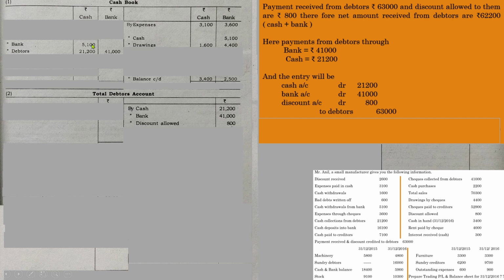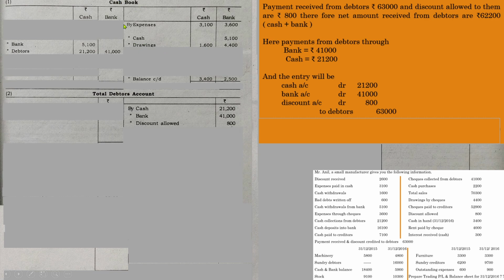So you don't get confused. It is a two-column cash book consisting of cash and bank. So whenever you withdraw an amount from bank, the entry will be cash account debited to bank. In the entry, both the debit aspect and the credit aspect are cash and bank. Since we are preparing cash and bank in a single double column cash book, you have to show both the transactions in this account. So whenever you withdraw cash from bank, the entry will be cash account debited to bank 5,100.